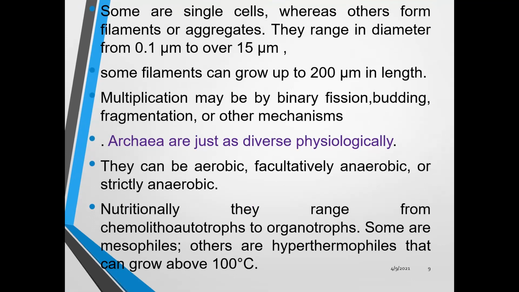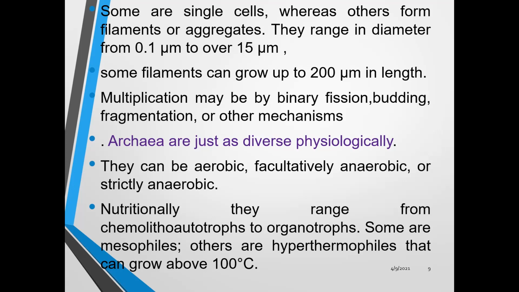Normally, some of these archaebacterial cells are single and certain ones form filamentous or aggregated structures. Their diameter range is also quite different, from 0.1 micrometer to 15 micrometer. Some filaments can grow up to 200 micrometer in length also.